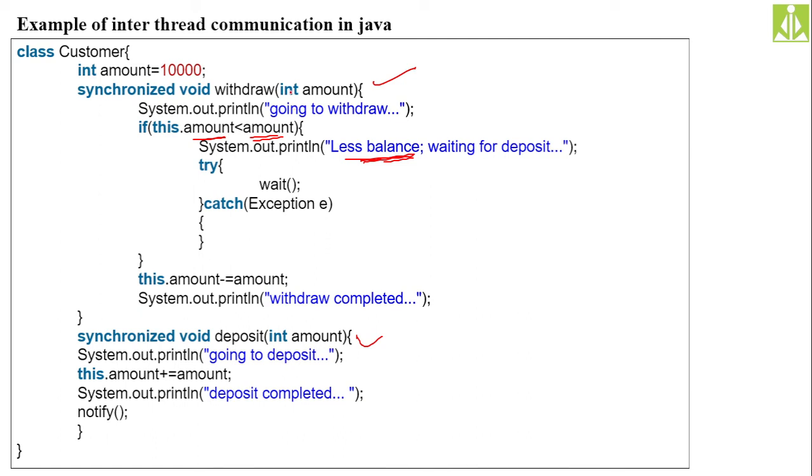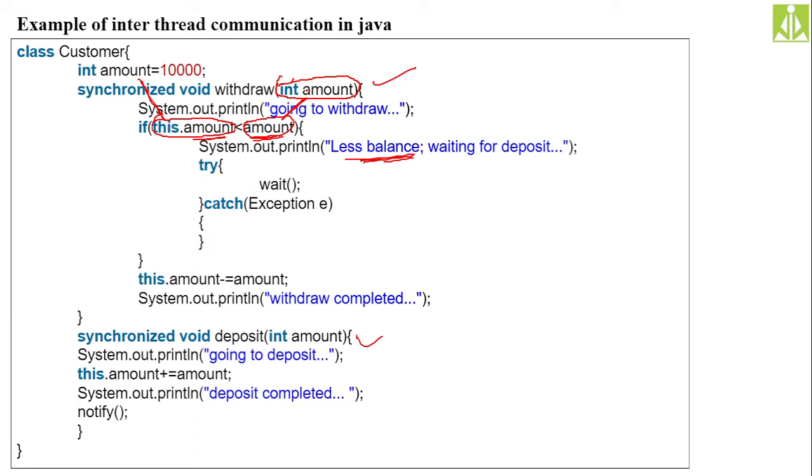So over here, whatever amount I am specifying between the parentheses, this is the amount you have selected for withdrawal. That is nothing but this amount variable. Both of these are the same, and this.amount which I have written here is nothing but the amount variable which we declared inside the Customer class, and it is going to have a fixed value, isn't it?